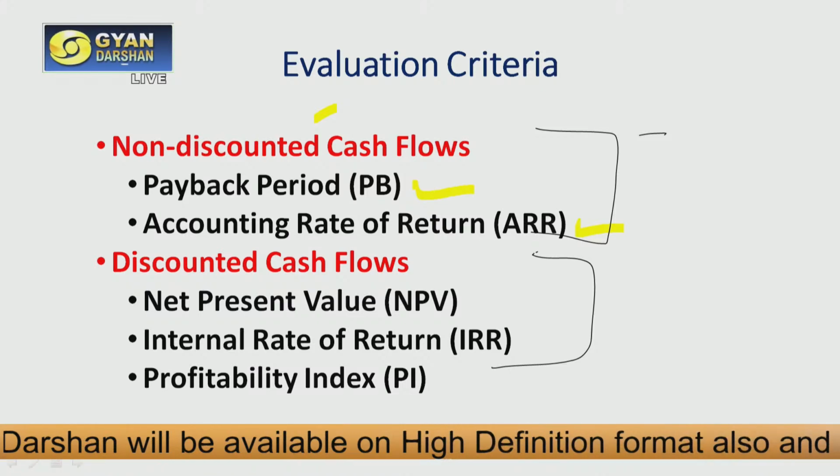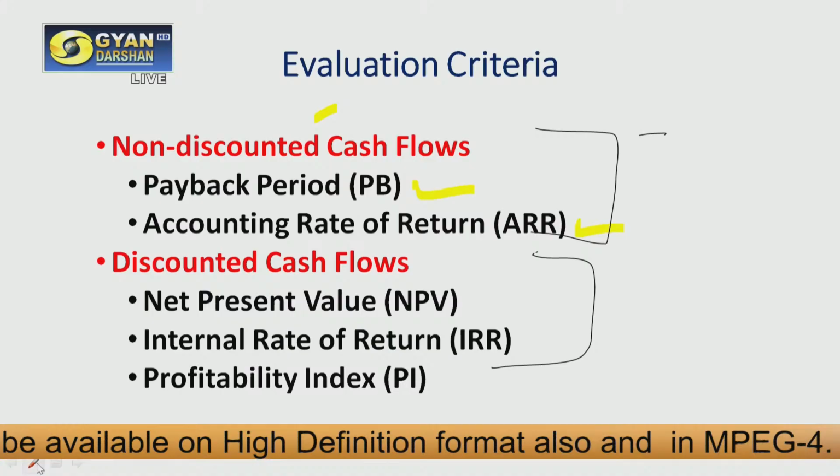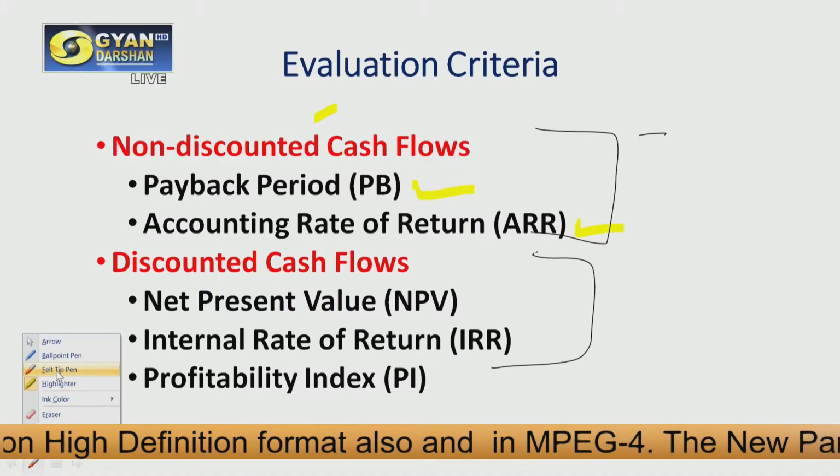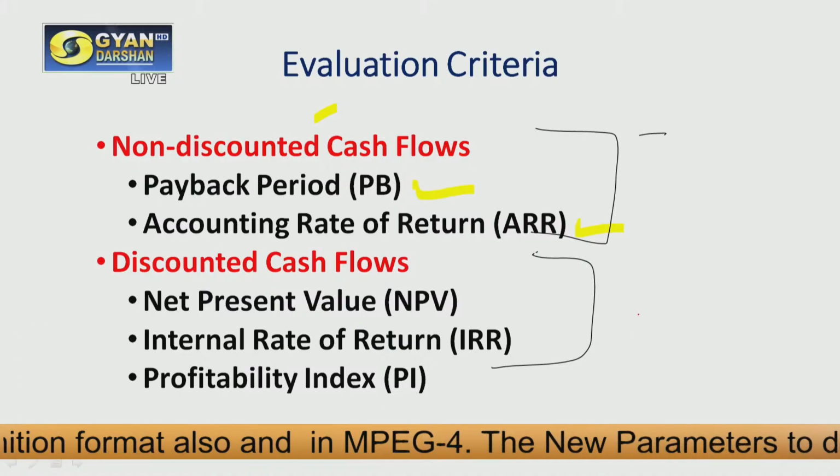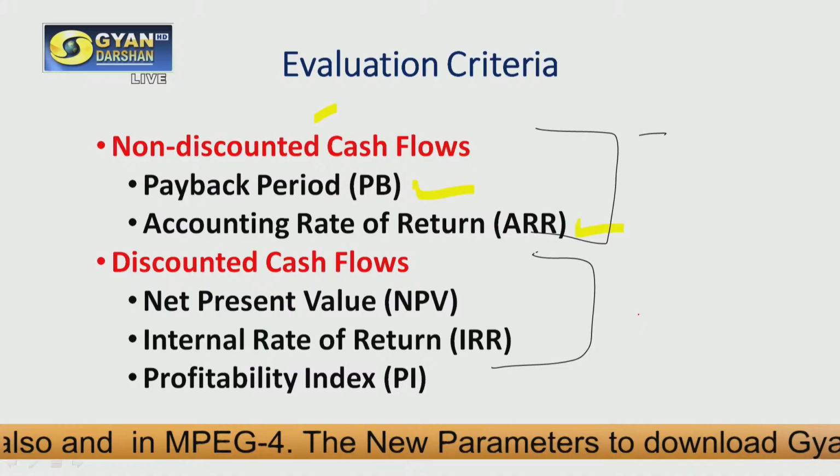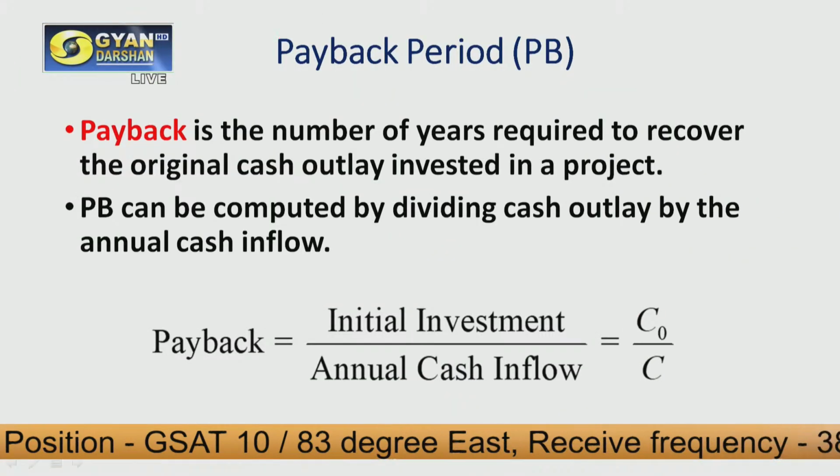This is the net present value method and the internal rate of return method. And the third one is the profitability index method. So let us discuss these methods one by one. The first one is the payback period method. So first we are discussing non-discounting methods. In today's session, we are going to discuss these two methods of non-discounting techniques, that is the payback period method and accounting rate of return. So the first one is the payback period method.